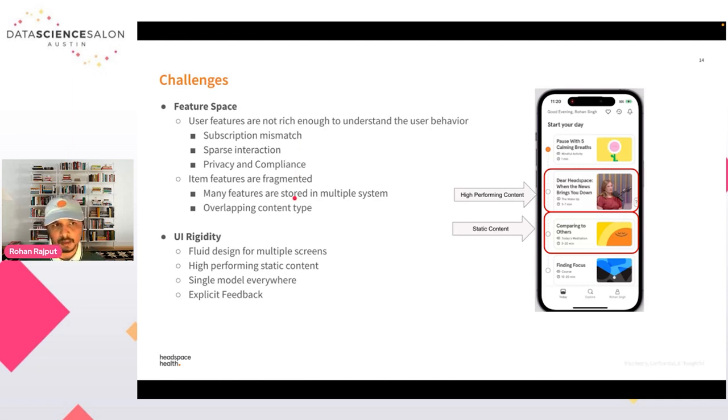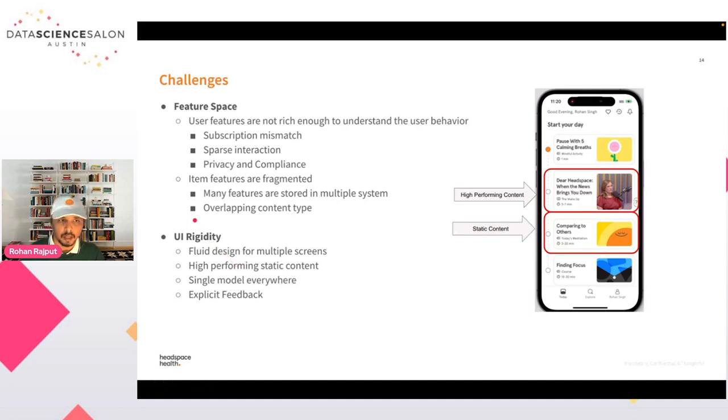The next important thing is privacy and compliance. Privacy is very important because we are a healthcare company. We are also HIPAA compliant. So we take all our due diligence to collect only necessary information and do not include any kind of private information that can introduce any kind of bias to the system. So that is also a big thing: how we have to handle that data, how we have to mask and de-identify our users, and what data points we should be collecting that can remain within the privacy and risk compliance framework.